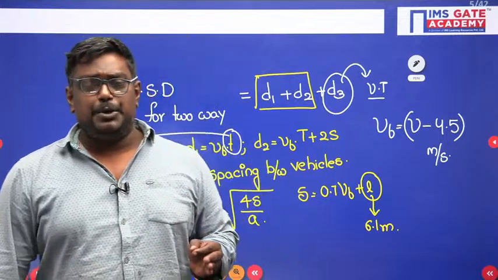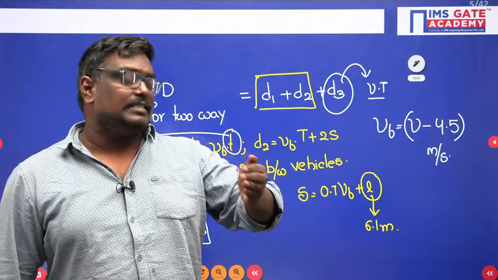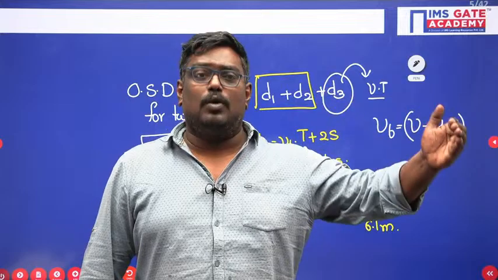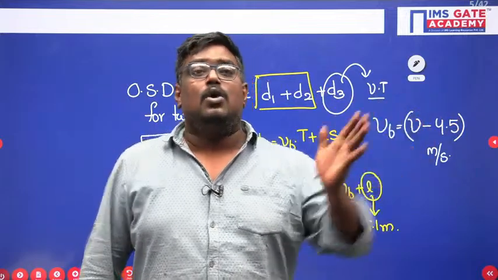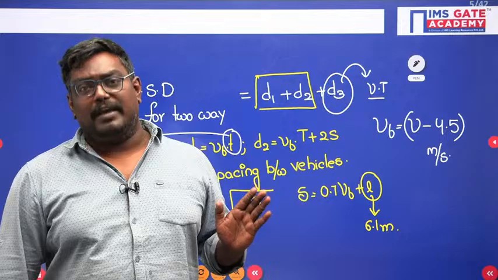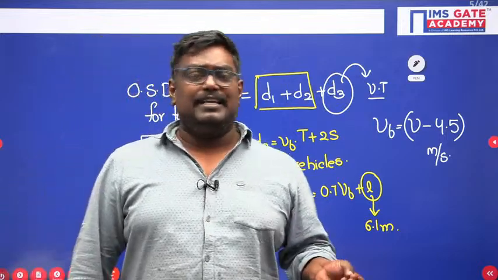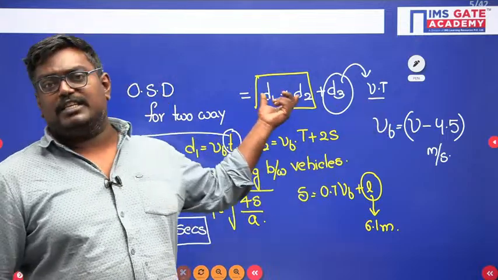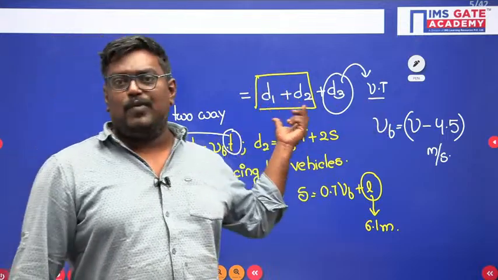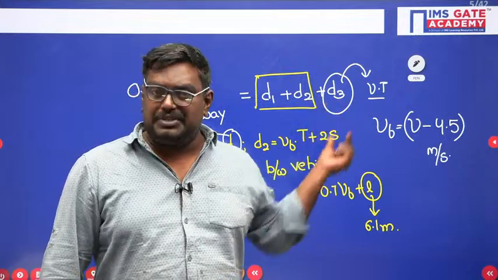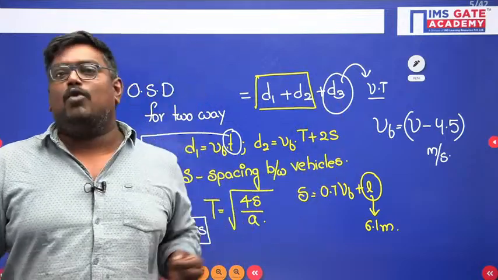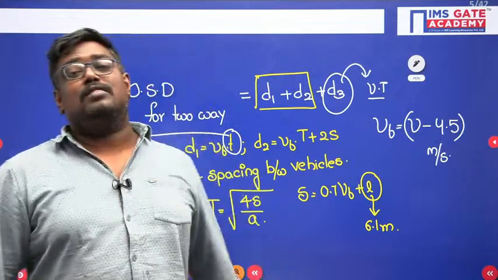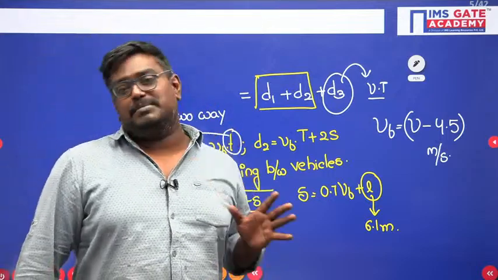Let me explain. Overtaking sight distance is the distance travelled by a vehicle to safely overtake the other slow moving vehicle. So as part of this, we have D1, D2, D3. D1 plus D2 is for one-way traffic. If it is two-way traffic, it is D1 plus D2 plus D3. The minimum length of overtaking zone is 3 times the OSD and the desirable length of overtaking zone is 5 times the OSD.